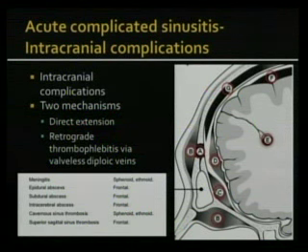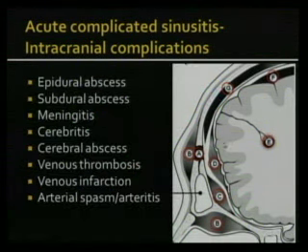So infection can spread to the epidural space, you can get an epidural empyema. From there it can go into the subdural space, you can get a subdural empyema. You can have involvement of the leptomeninges and get meningitis. You can get involvement of the brain, so you can either have cerebritis or cerebral abscess. You can get involvement of the venous sinuses and have venous thrombosis, and then that can lead to venous infarctions. And finally, if you have involvement of the arteries, you can have arteritis or arterial spasm, and we'll look at examples of these.